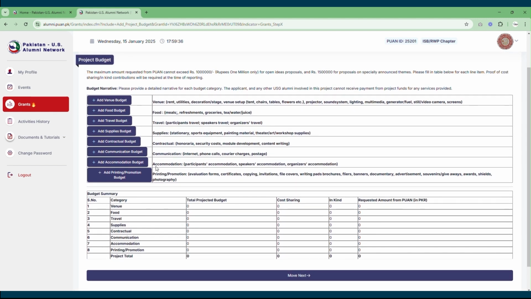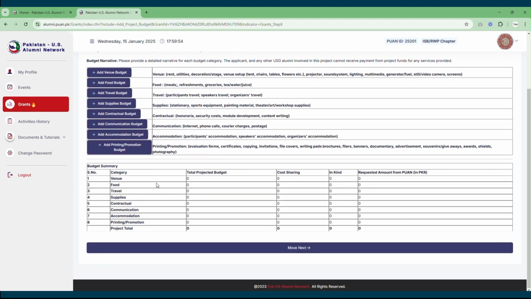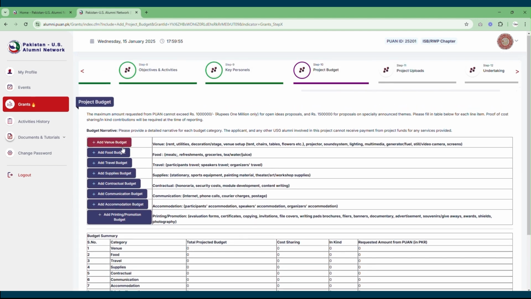For example, venue budget talks about the venue budget including rental, utilities, decoration, stage setup, chairs, tables, flowers, projectors, sound system, lighting, etc. cost. For example, food budget can include any cost related to food, meals, refreshments, juices, water, etc. Travel budget, supplies budget, contractual budget, communication budget. So these are all the different kinds of budget heads which you can use for preparing your budget.